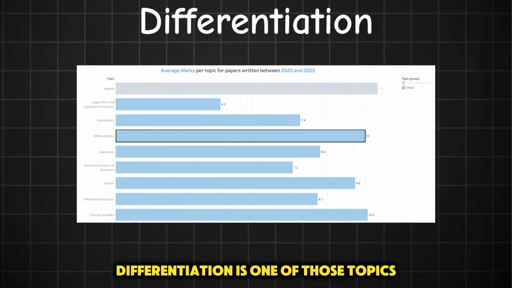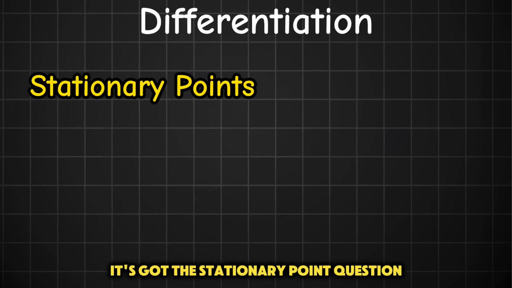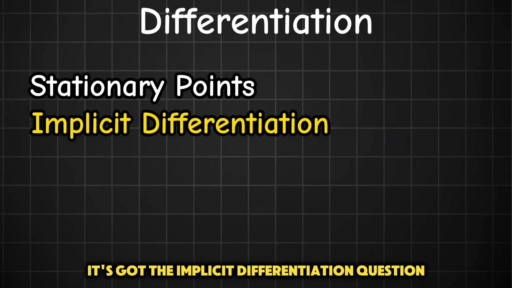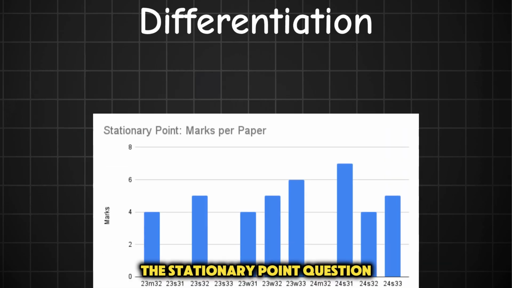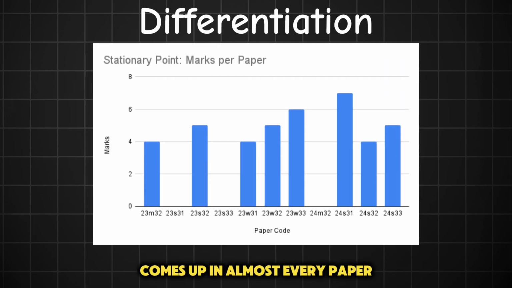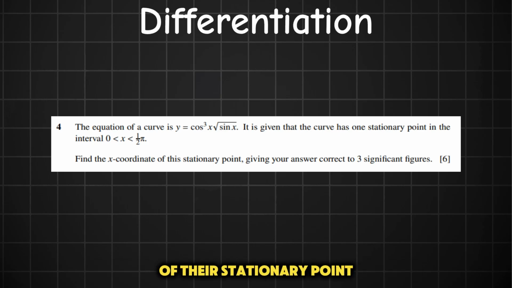Differentiation is one of those topics I expect to come with a lot of marks in the Feb paper. It has 3 main types of questions. It's got the stationary point question, it's got the implicit differentiation question, as well as the parametric differentiation question. The stationary point question comes up in almost every paper, usually with about 6 marks, and more often than not, you're given a product of 2 trig functions and you have to find the x-coordinate of their stationary point.